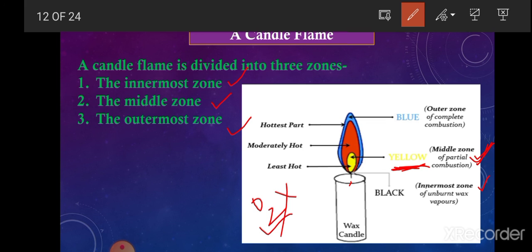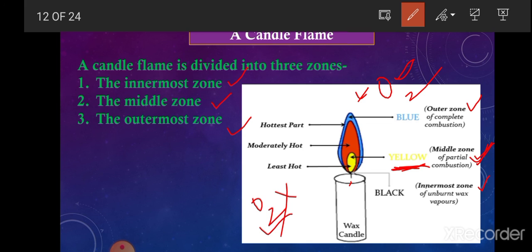Now come to the outer zone. The outermost zone is the zone where a lot of oxygen is present. Why? Because this zone is in direct contact with the air or oxygen. That is why complete combustion of the wax vapor takes place. Because in the middle zone wax is converting into wax vapor, that wax vapor is completely burnt in the outermost zone where a sufficient amount of oxygen is present.